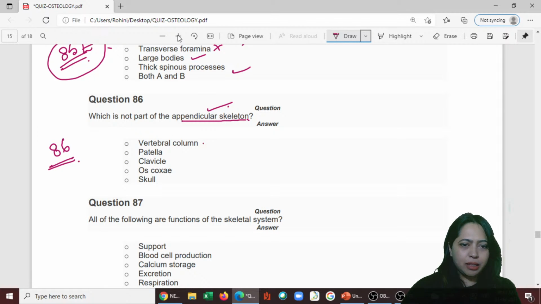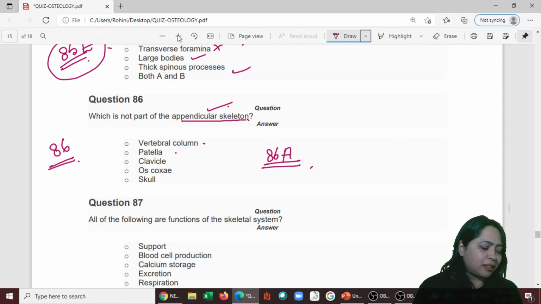Vertebral column is in the center. Patella is in the center. Answer is A. Yes, it is A. 86, A. All right. Next one.